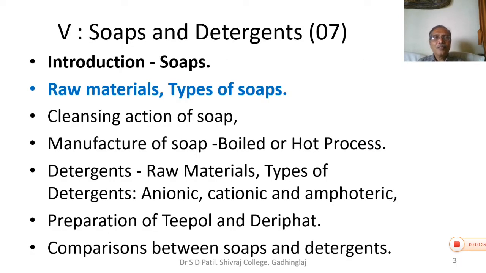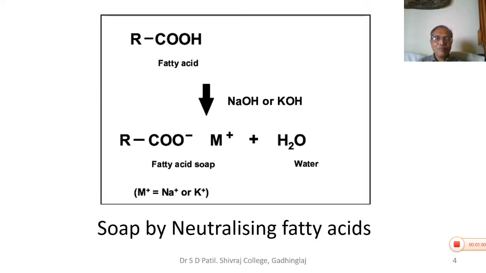So the raw materials which are used are to be considered very positively, because the industrial process, industrial applications and its commercial use depends upon the raw material, its availability, its cost. In the second part, we are going to see something regarding types of soaps.